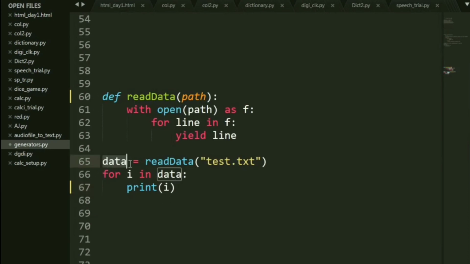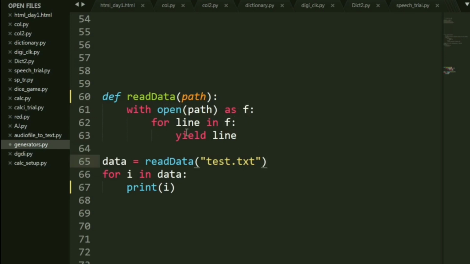So what I say is, to a variable data, I say read data using the method read data test.text. And for I in data, I am saying print I. Now read data will basically be my function that I have defined here. And I am passing this text file to the variable path. Now with open path as f, open is another function that basically opens up your text file and gives it an alias name f.